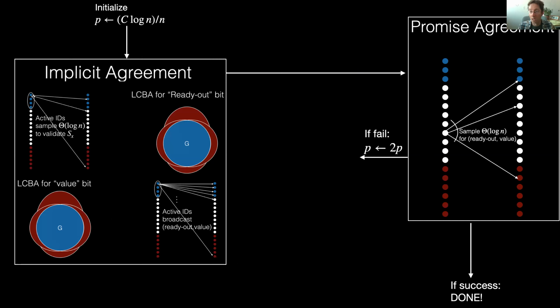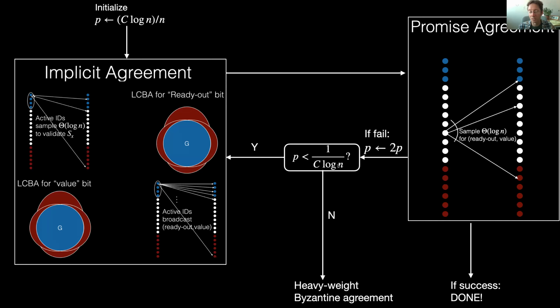They either all decide that they failed in this epoch, in which case the probability gets doubled, or in the lucky case, they all decide that they have succeeded, in which case everyone just terminates and outputs the value bit. In the case of failure, we just check to see if p is still sufficiently small. If it is, then we continue with implicit agreement. If it's not, then we throw up our hands and we run a heavyweight Byzantine agreement protocol.